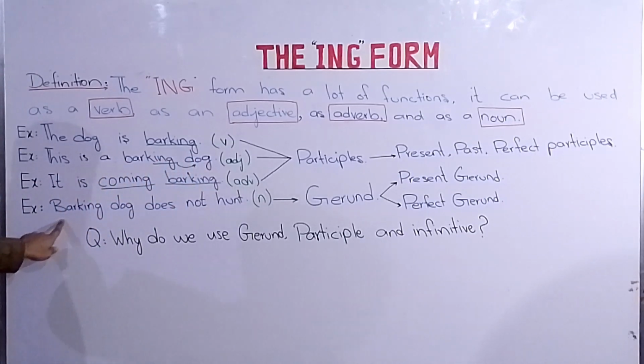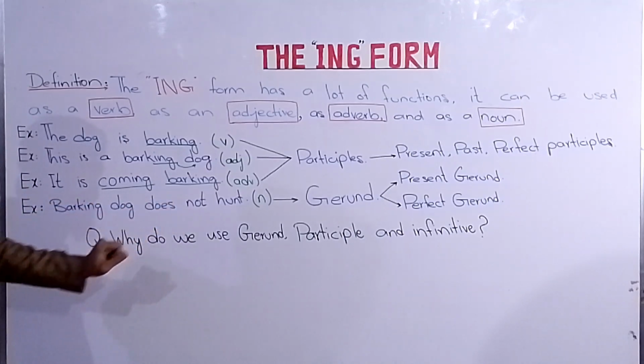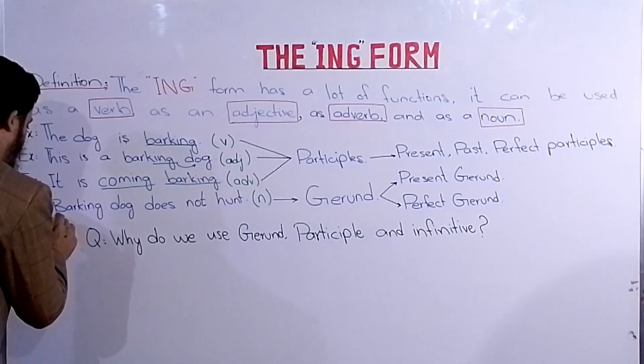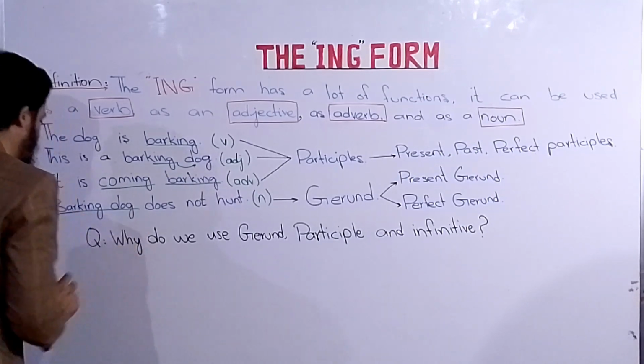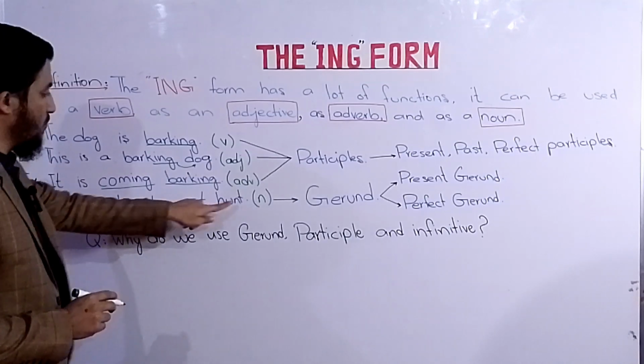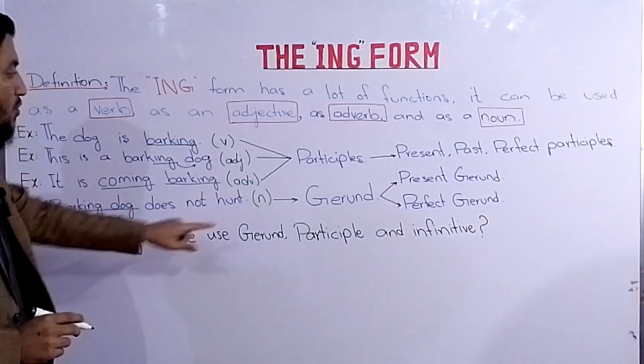Then comes barking dog does not hunt. ठीक है, जो भौंकता है वो नहीं काटता. तो here barking dog means it is a noun. It works as a noun. ठीक है, तो इनके चार इस्तेमाल हो गए.